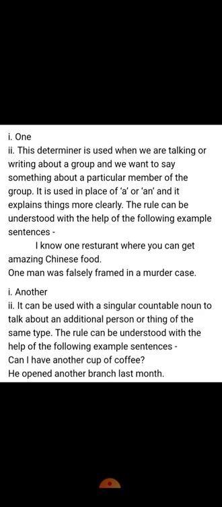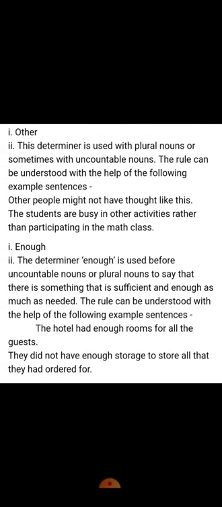Another. It can be used with a singular countable noun to talk about an additional person or additional thing. Like, can I have another cup of coffee? It means one he has already had, another he wants. Now other. This determiner is used with plural nouns or sometimes with uncountable nouns. Example: other people might not have thought like this.